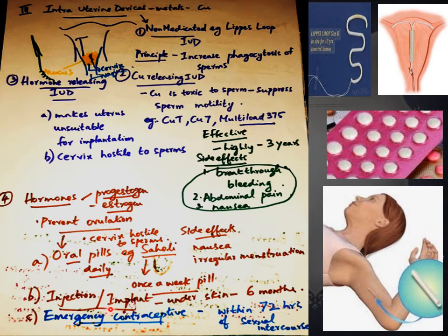And implants are the same hormone combinations which have been inserted under the skin. It is effective up to 6 months. Now, suppose if the conception took place, in cases of unprotected sex or rape, then emergency contraceptive can be administered, but it has to be taken within 72 hours of sexual intercourse.